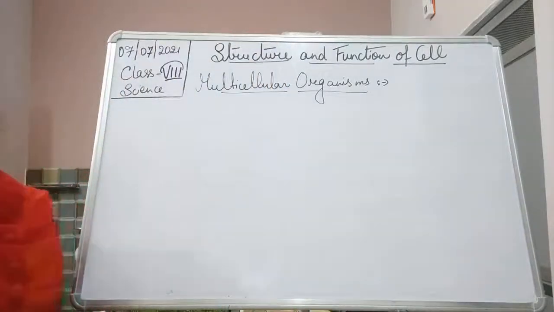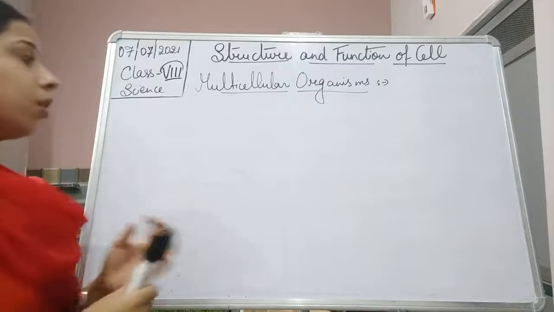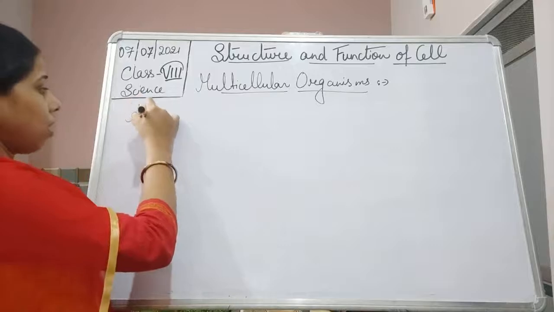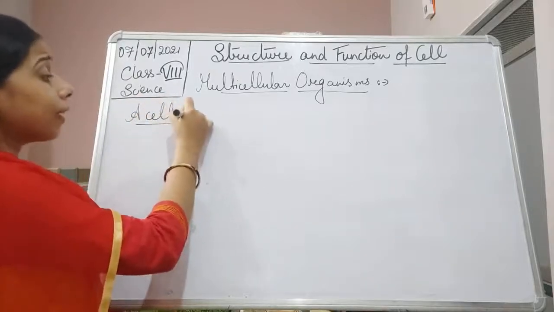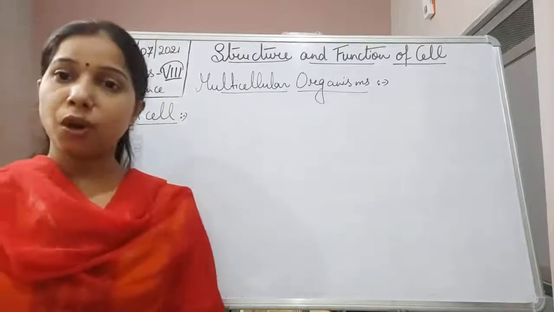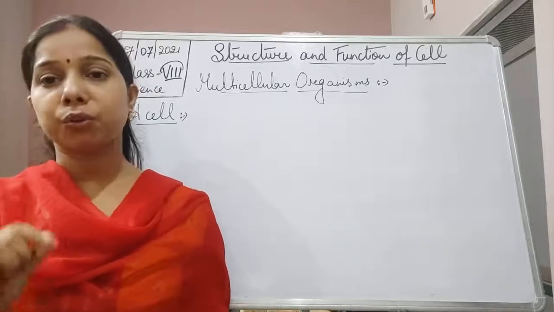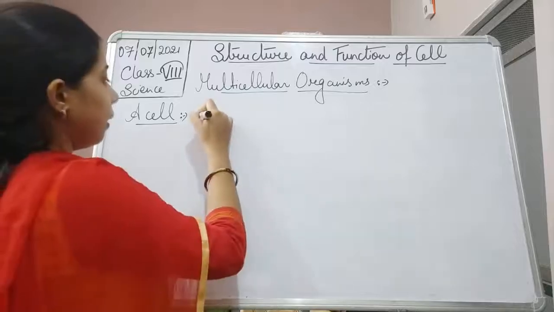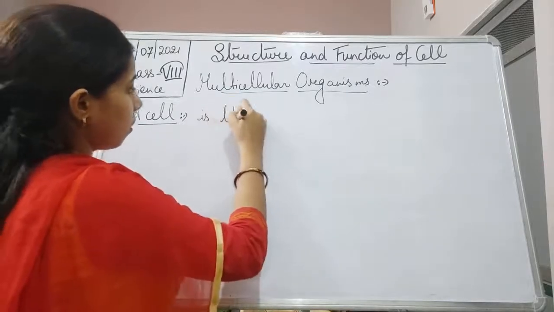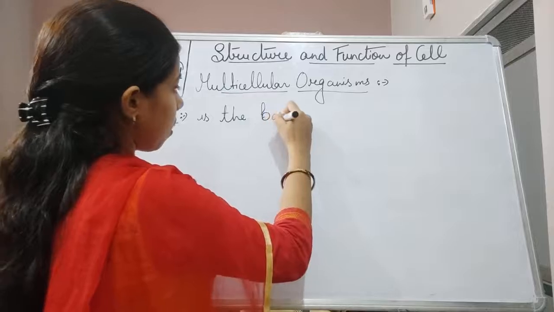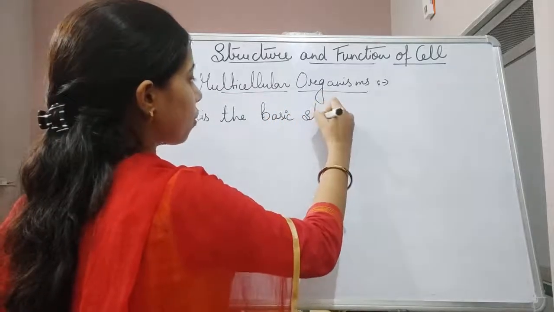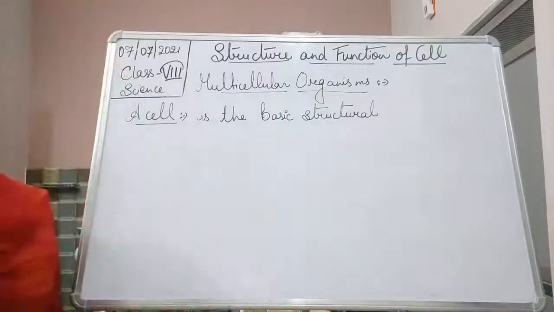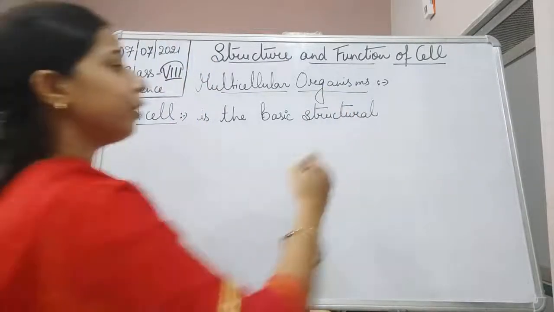So, first one is a cell. A cell is the smallest fundamental unit, the basic structural and functional unit of life.